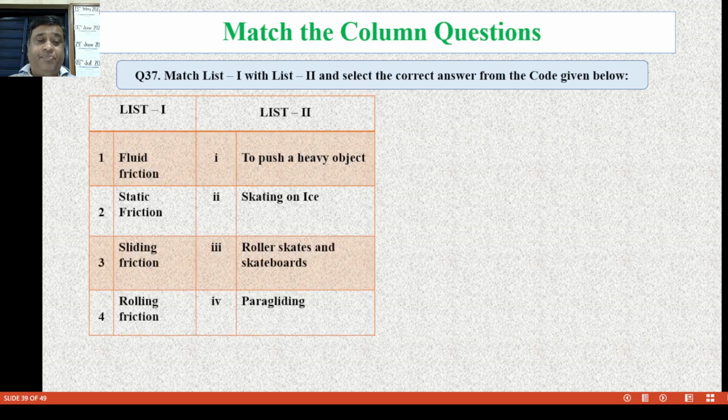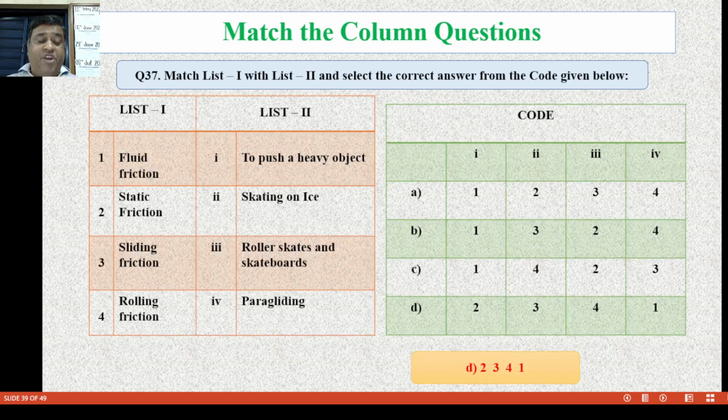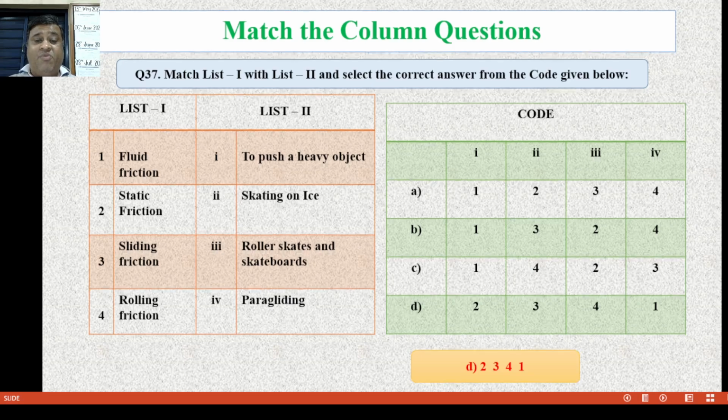Question number 37. Now fluid friction, static friction, sliding friction, and rolling friction. Static friction is where we push heavy objects. Fluid friction is skating on ice. Sliding friction is where paragliding is done. Rolling friction is where roller skates and skateboards are used. Now the correct option is D, 2, 3, 4, 1.